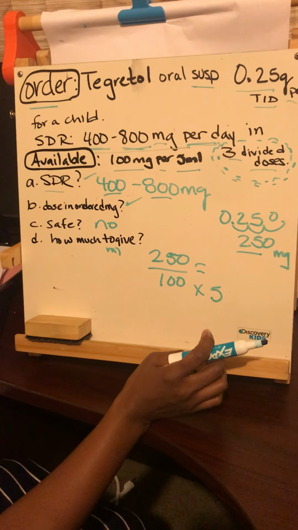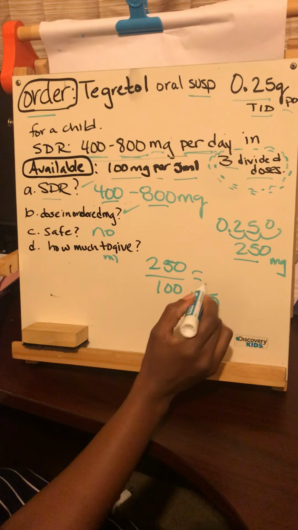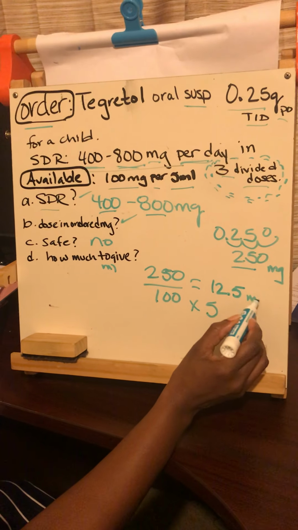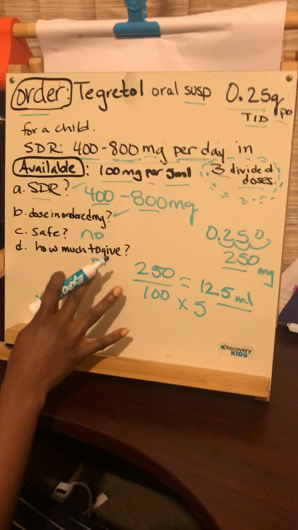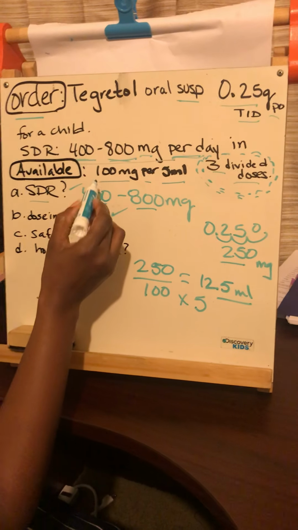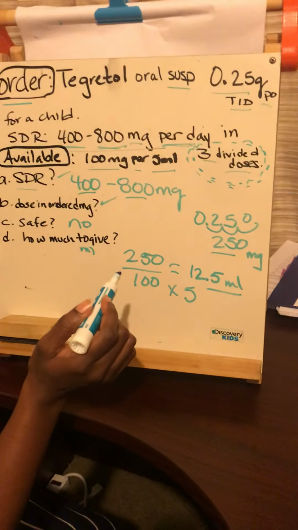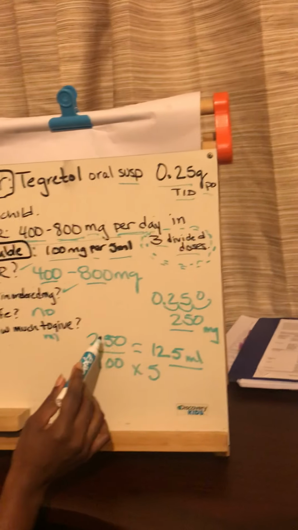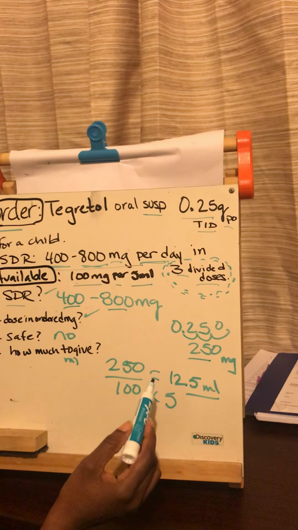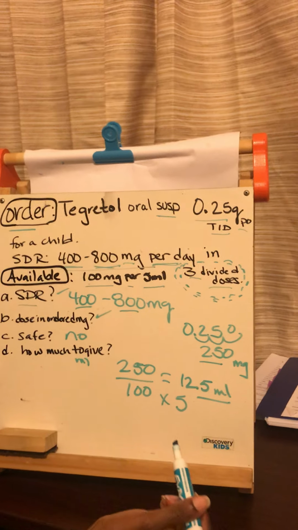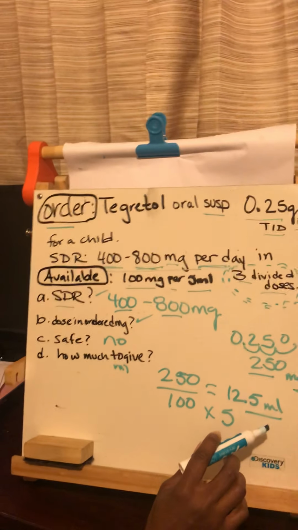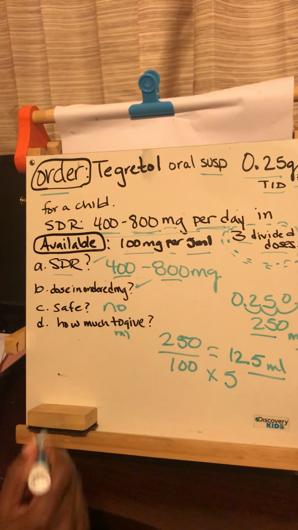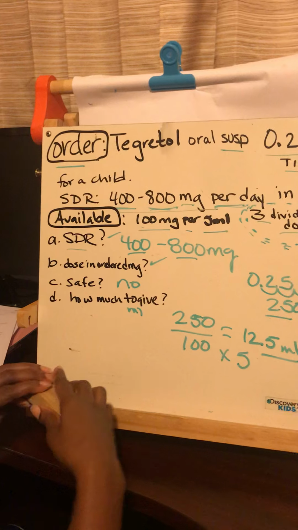Then you will have your answer, which should turn out to be 12.5 mLs. Looking at this, if 100 milligrams per 5 mLs is available and we're asking for 250, then we know that the milliliters are going to be greater than what we currently have available. So that's 12.5 milliliters that we're going to give based on this problem. So that completes that one.